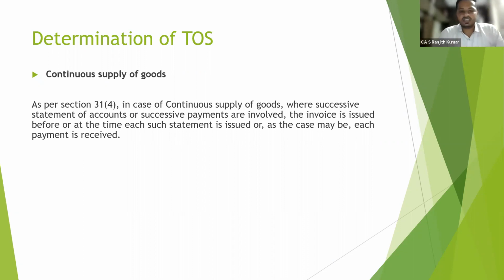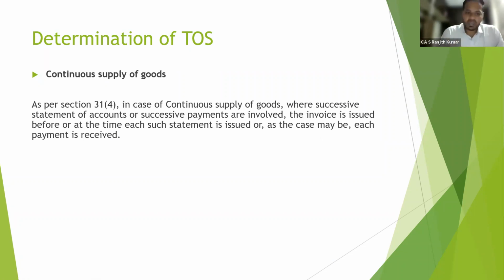Let's learn it again. In case of continuous supply of goods where successive statements of accounts or successive payments are involved, the invoice is issued before or at the time each statement is issued, or as the case may be, each payment is received.